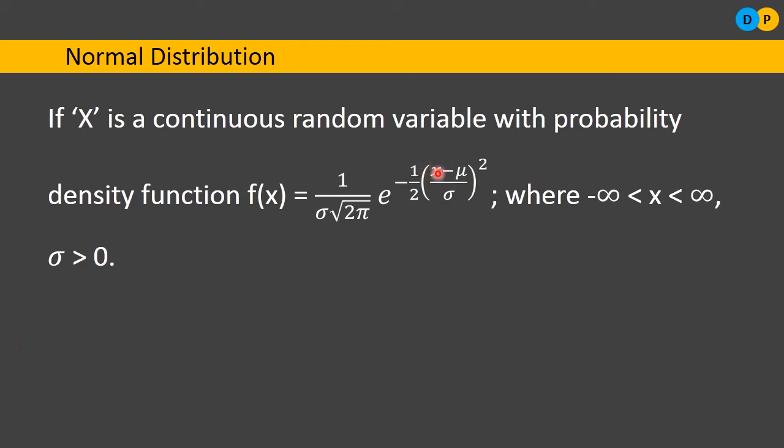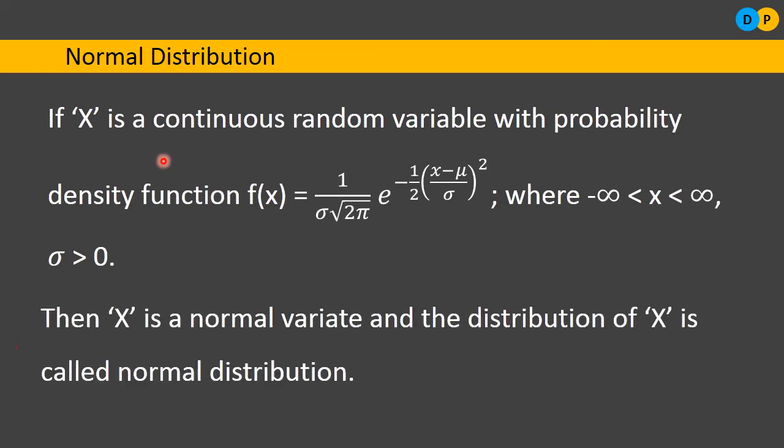And what will be the value of x here? The value of x can lie between minus infinity and infinity, and always the sigma value will be greater than 0. So if the random variable, that is a continuous random variable, behaves in this particular fashion, then the random variable is believed to be working like a normal variate. Then x will be a normal variate, and the distribution of such x values having such a probability density is referred to as normal distribution.